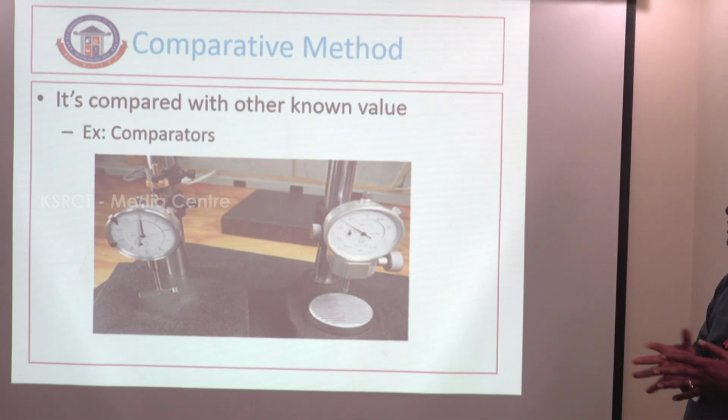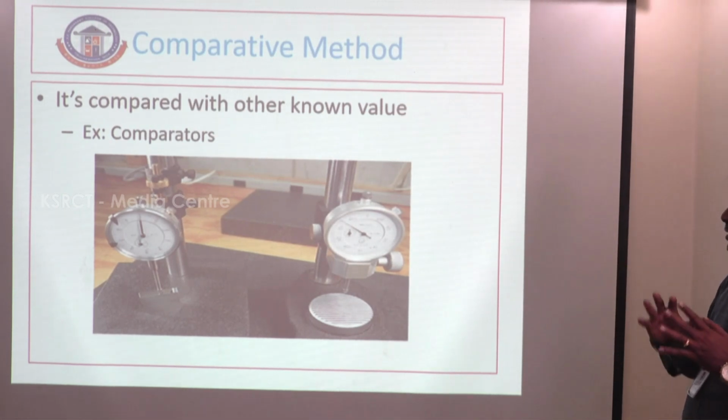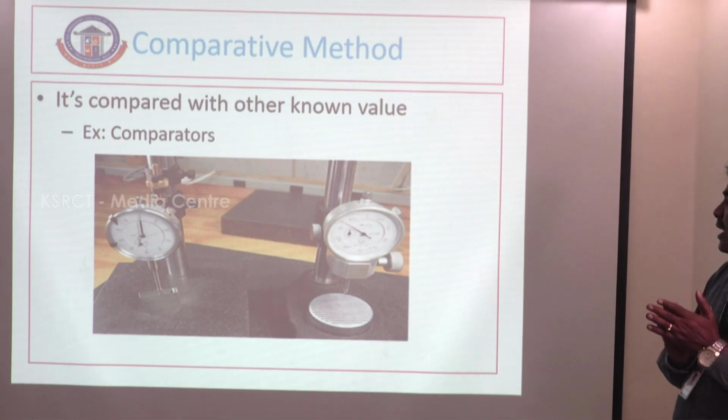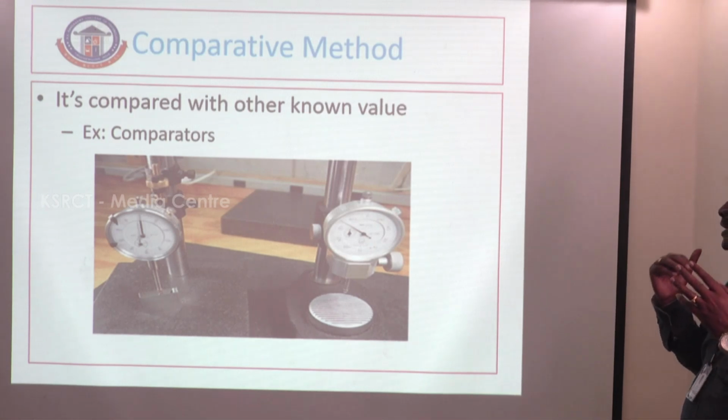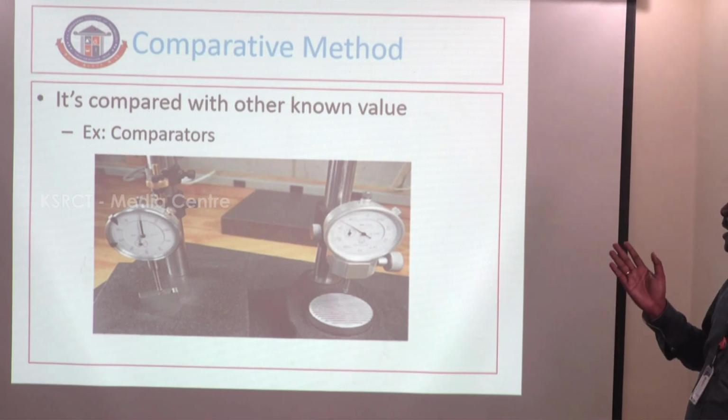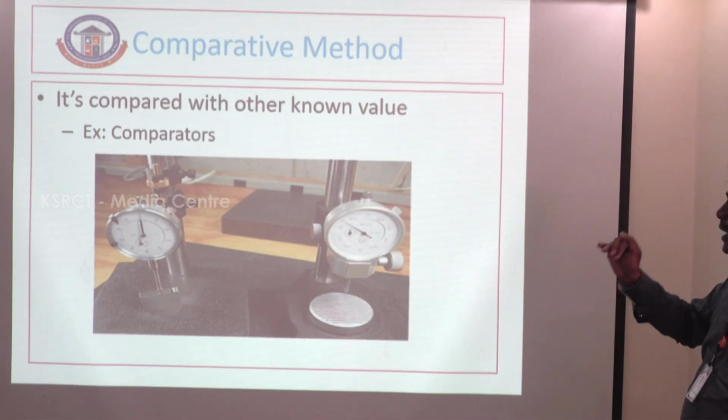So what is the difference? That is equal to the error of measurement. That's why we calculate the error. So the standard error is equal to the true value minus the measured value. This is a comparative method, using one of the comparators.